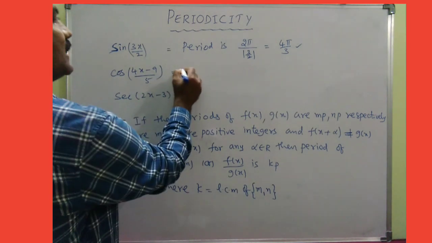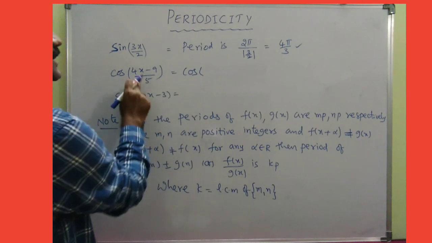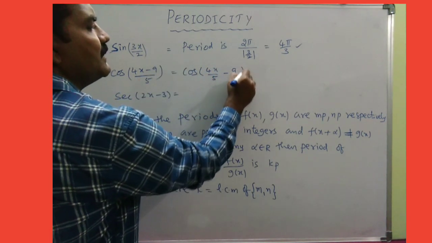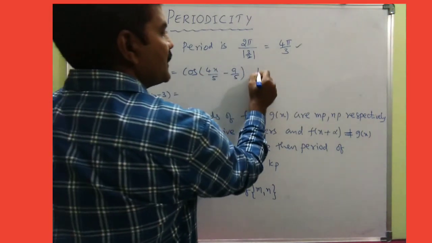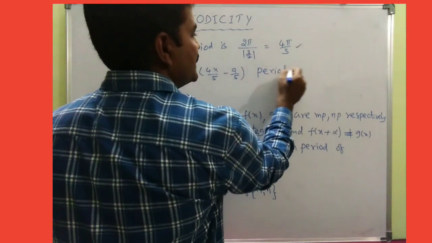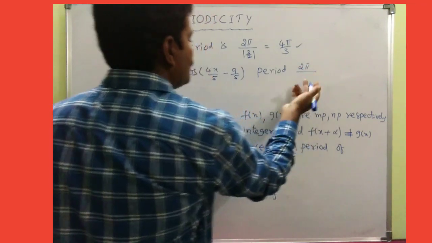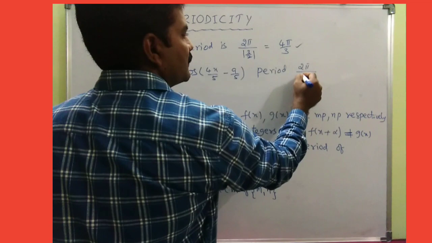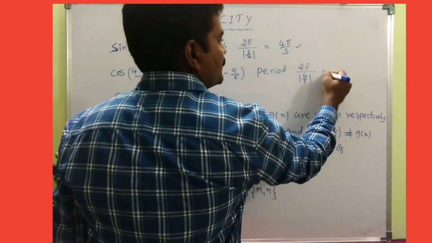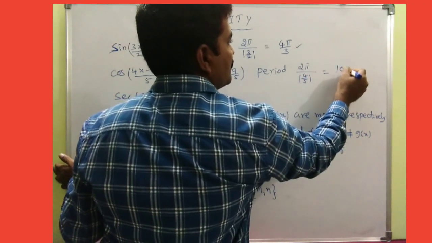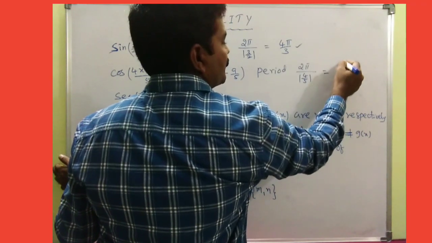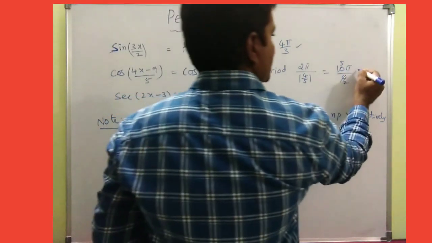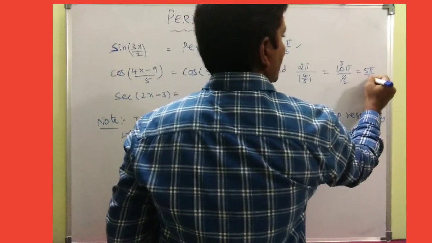Now you see, my dear, coming to here, this problem I can shuffle like this: 4x by 5 minus 9 by 5. So basically for cos, the period is 2 pi, and now by a, in the place of a, we have modulus of 4 by 5. So which equals finally 10 pi by 4. Of course, 5 times and 2 times 2 table. So hence the period is nothing but 5 pi by 2.